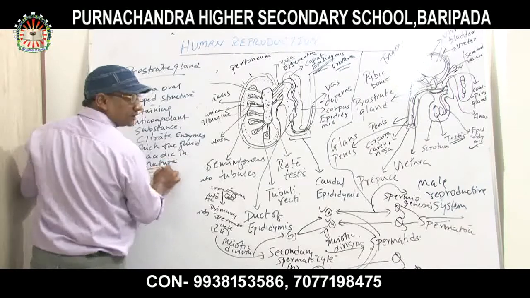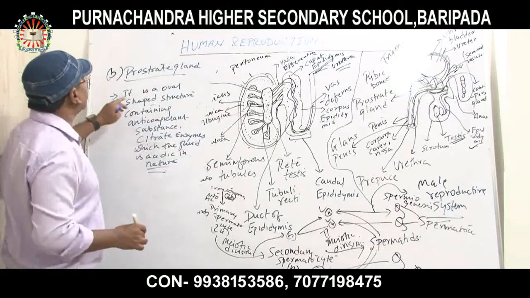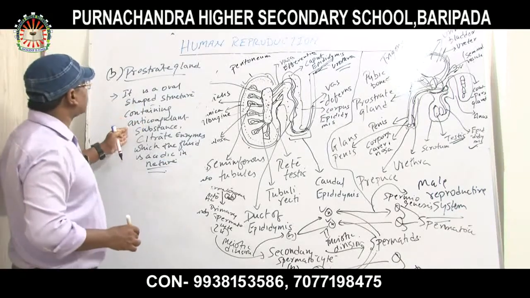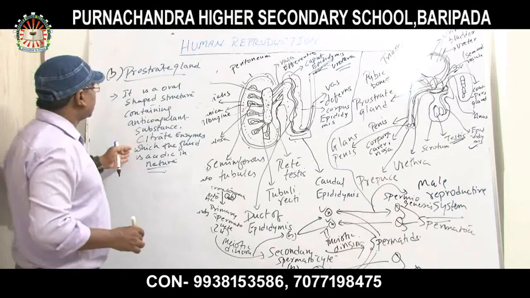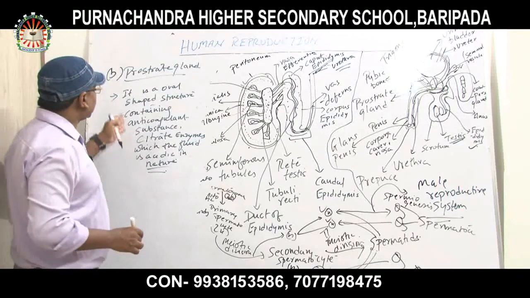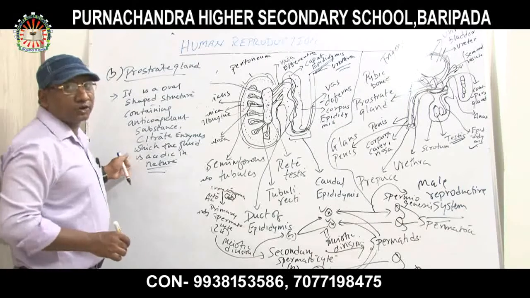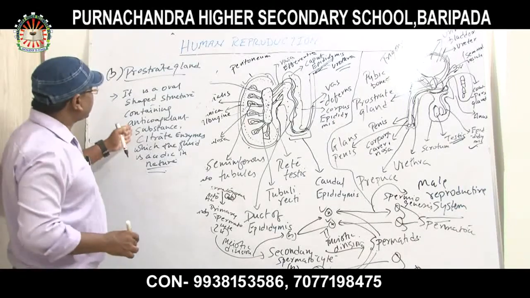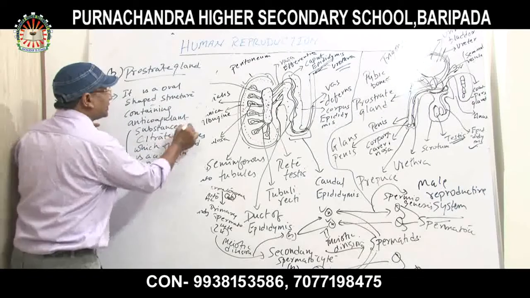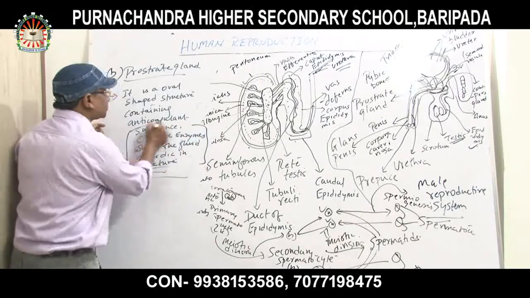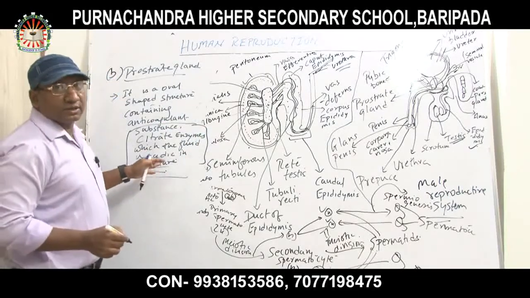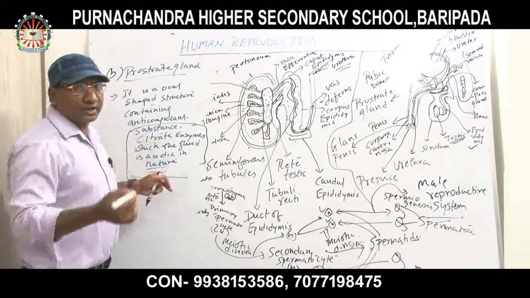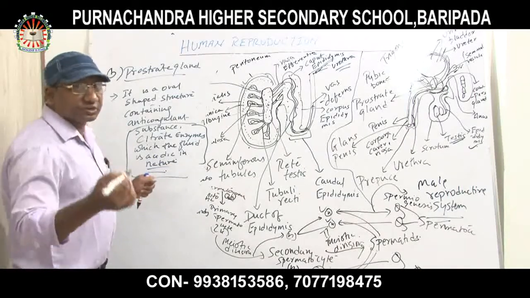This particular fluid increases the motility of sperms. What does this particular fluid provide to the sperms? It provides motility, or speed, to the sperms.